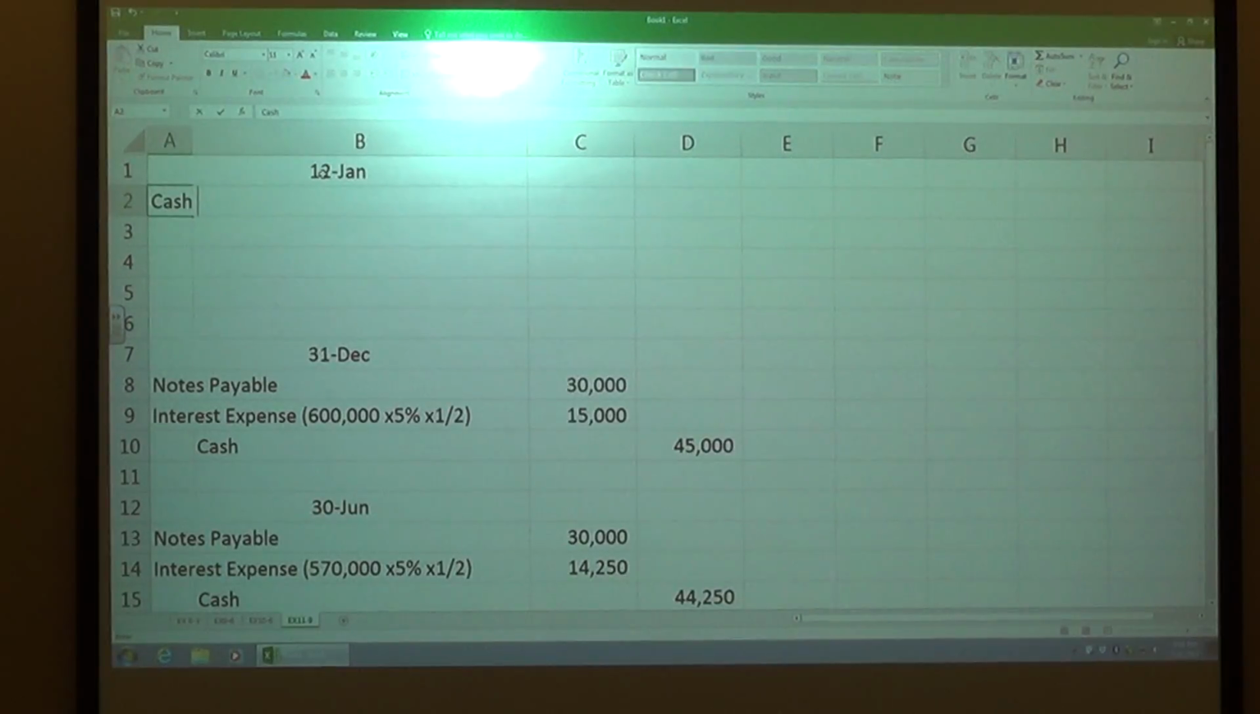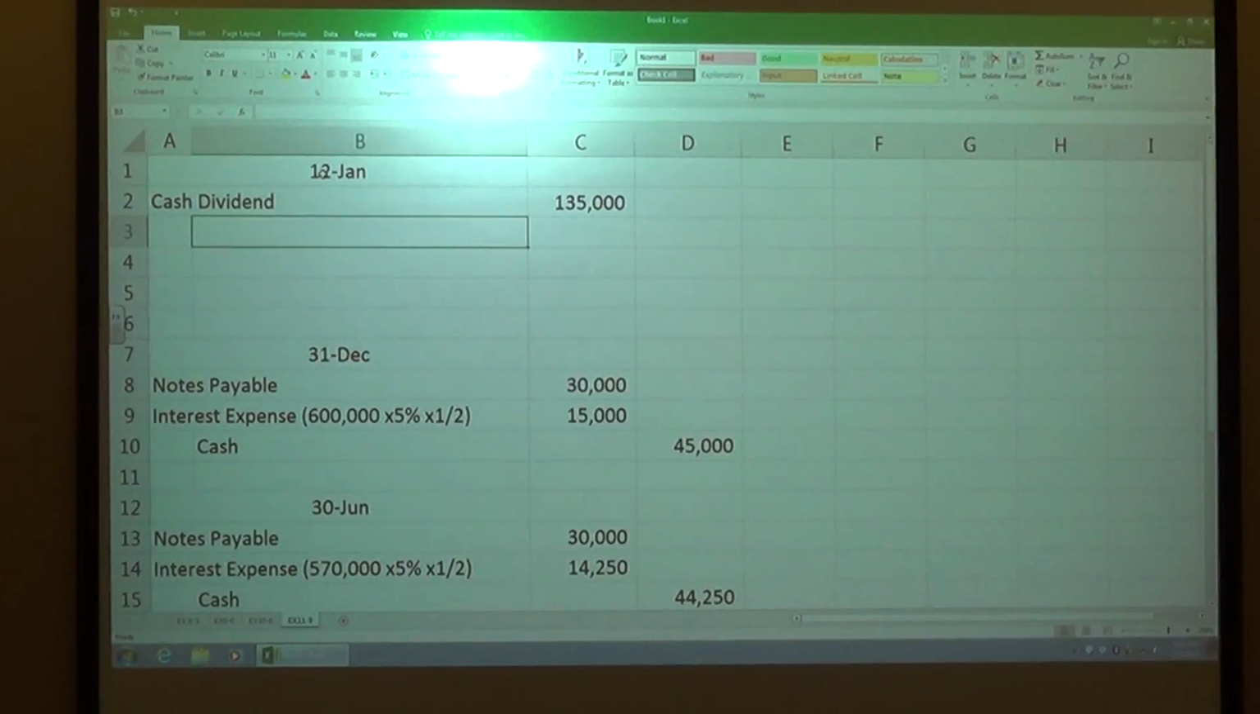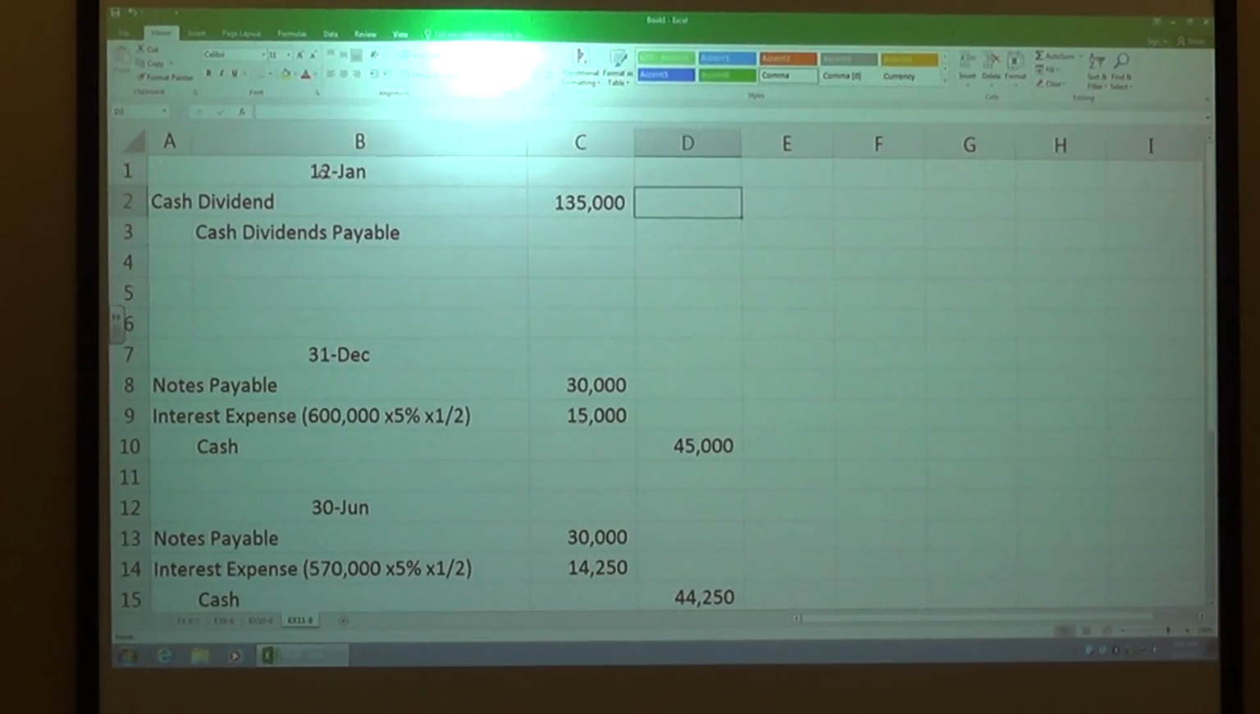All right, so we have a cash dividend. Remember, there are also stock dividends too, where they're giving out stock as a part of that, which is different. We have $135,000, and then we have cash dividends payable. So now we have to accrue that liability because we made that commitment.